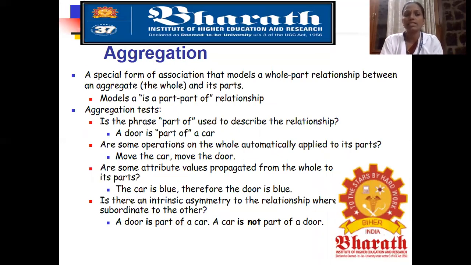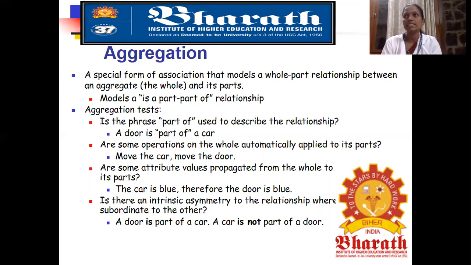Aggregation. Aggregation is a special form of association. Association, what we have studied. So, a group of people, that means association, the common name is a group of people working together for the benefit of their people. So, in the association also we have seen a group of classes. That means more classes are there. So, aggregation is a special form of association that models a whole-part relationship between an aggregate and its parts. Simply, if you want to say, it means the whole and its part, that is the aggregation. It models a part-of relationship.